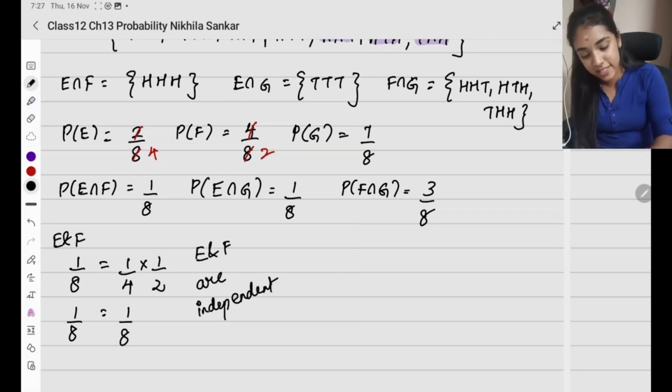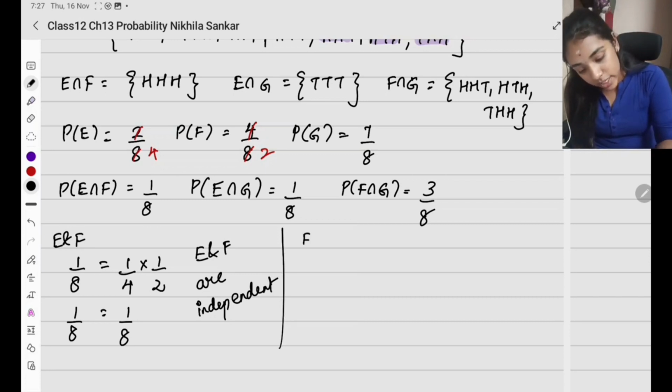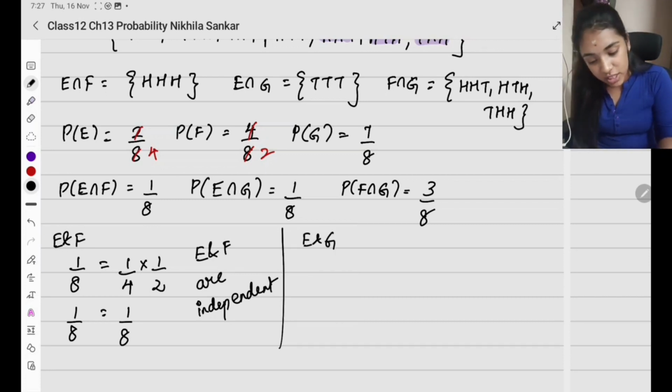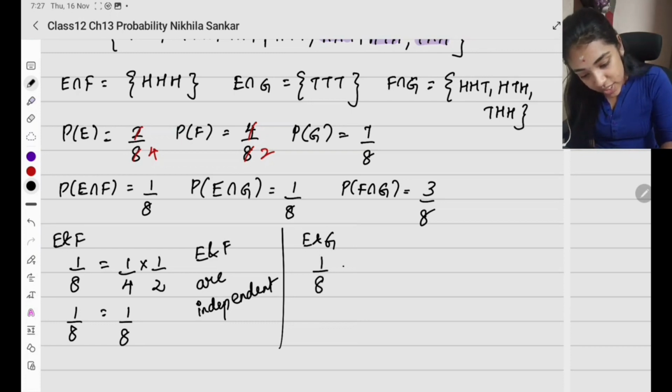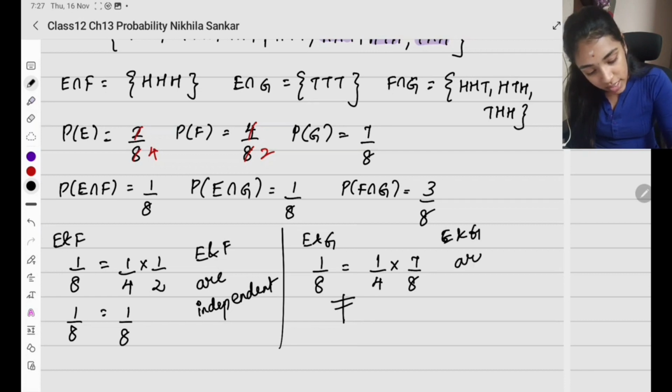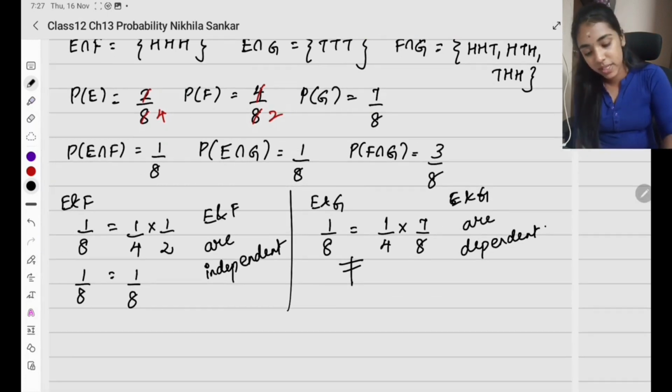Correct? It satisfies. Now I'll look at E and G. E intersection G is 1 by 8. Probability of E is 1 by 4 times probability of G, which is 7 divided by 8. So this is not equal. So E and G are dependent. They are not independent.